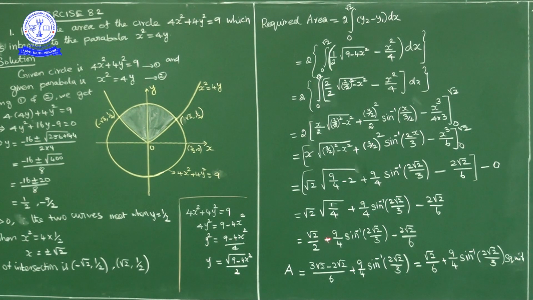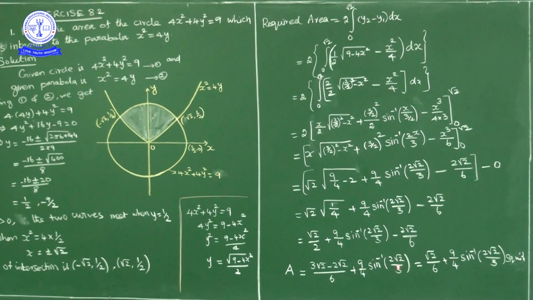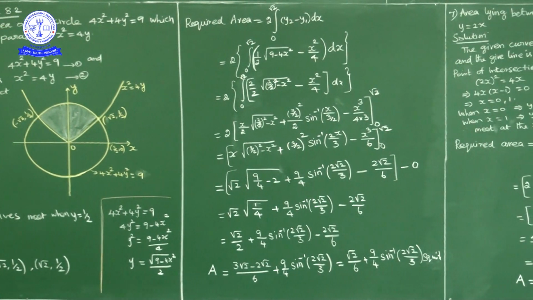Now for these two, first term and last term, if you take LCM it is 6. So 3 root 2 minus 2 root 2 upon 6, nothing but root 2 upon 6 plus 9 by 4 into sin inverse of 2 root 2 upon 3 square units.